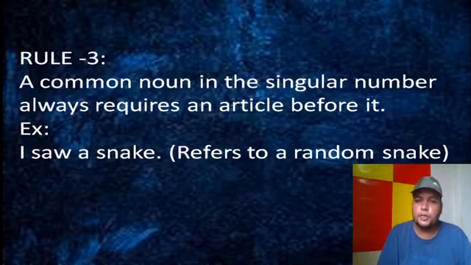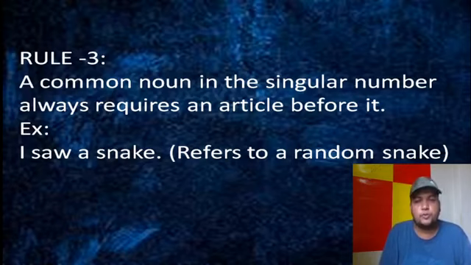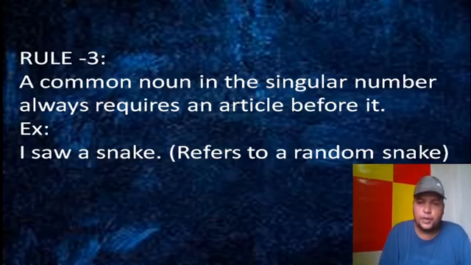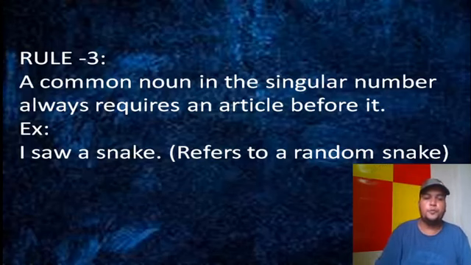So rule 3 is simply that a common noun in the singular number always requires an article. According to the sounds, we will put a or an. But it will refer to something random, not fixed, not selected. I saw a snake doesn't mean this snake or something else. Are you getting it? Common noun means which says the type, class. So a snake means a species from the entire snake group, but it doesn't mean any snake nearby me or an individual or any fixed one. Got it? Well, let's move to rule 4.